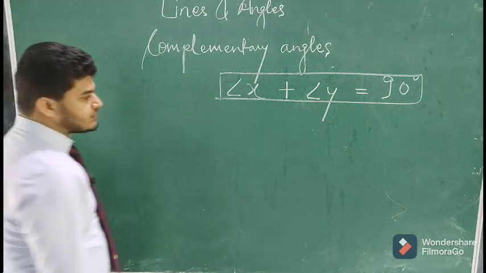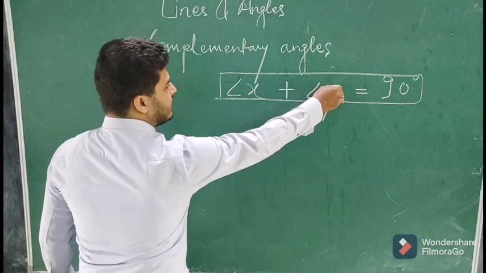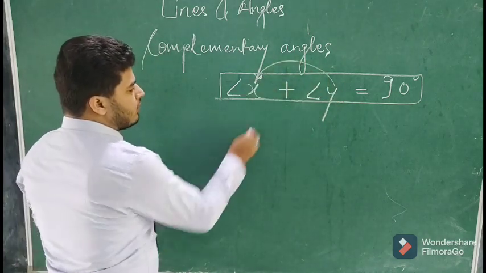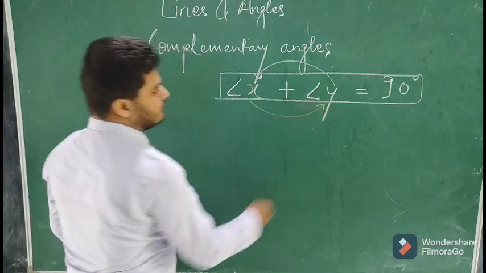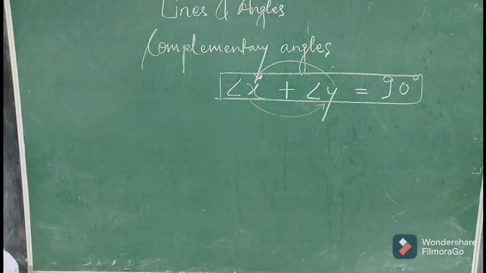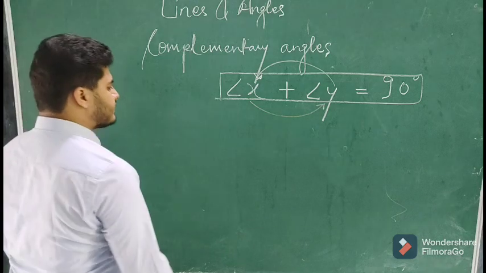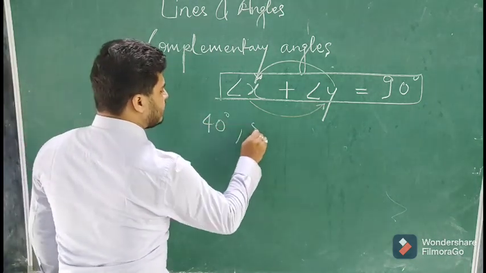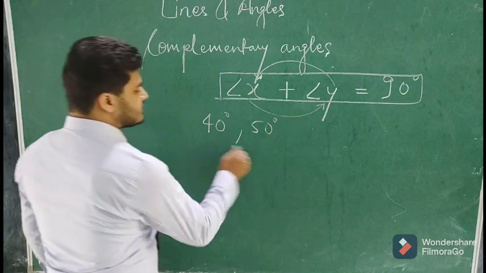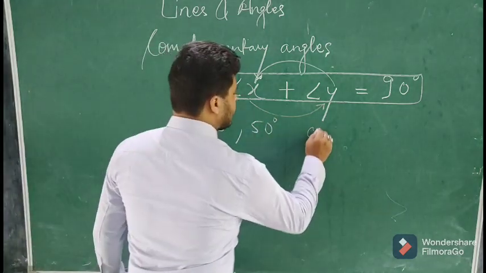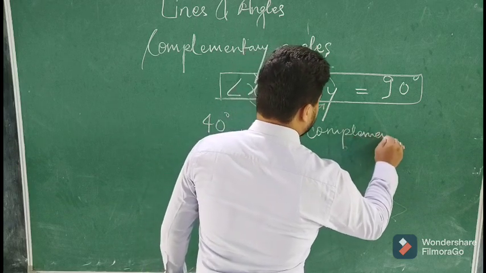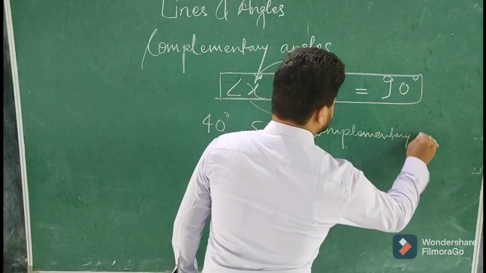In this case, Y will be called the complement of X and X will be called the complement of Y. For example, 40 degrees and 50 degrees, their sum is 90 degrees, so they are complementary angles.